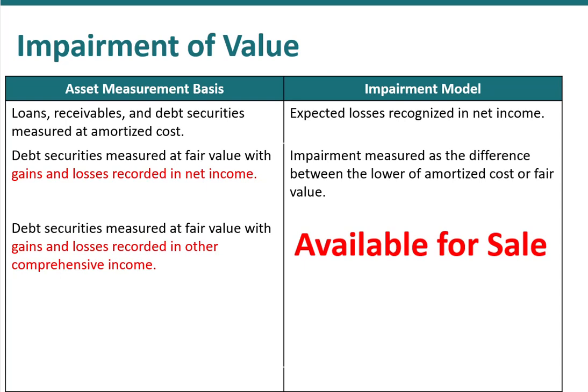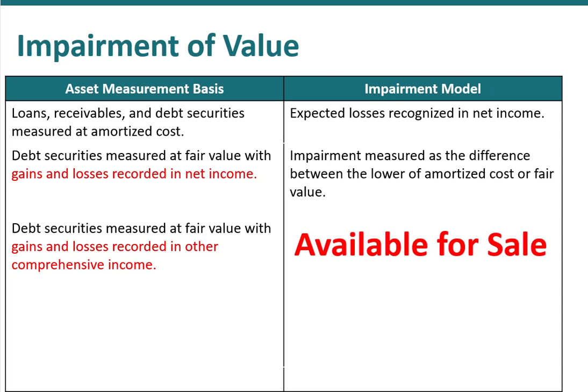Then finally, we had our available for sale debt securities, and these were ones that we neither planned to hold until maturity, nor did we buy them with the short-term intention of making a profit. And recall, available for sale securities, unrealized gains or losses are recorded in other comprehensive income, that separate equity account.